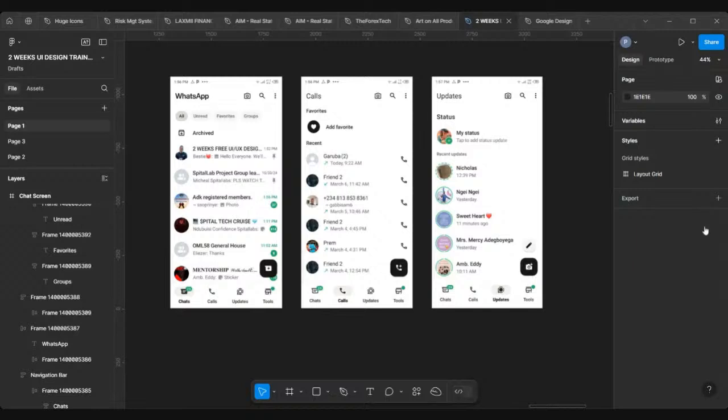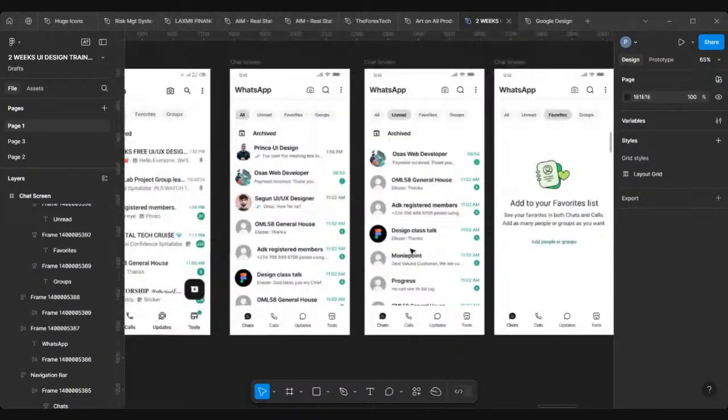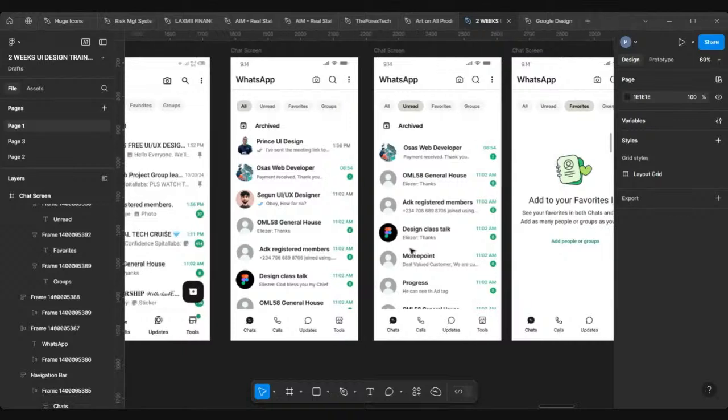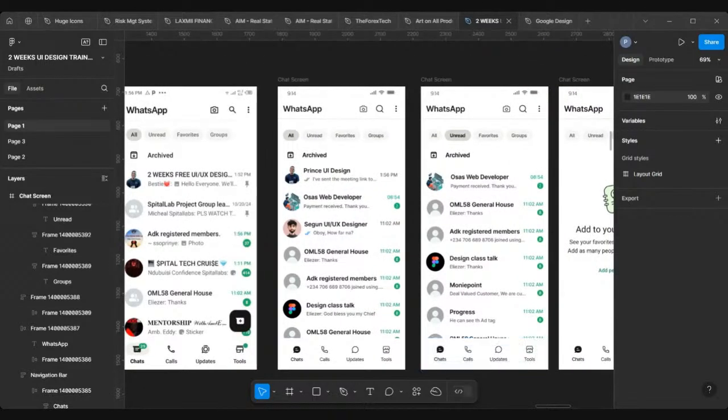Our design is far gone, and today is going to be an amazing day where we'll prototype our design. We're going to wrap up with the design, then we'll prototype and test with our phone. UI design becomes more exciting when you are able to prototype what you have designed, like display to stakeholders and investors what you've done. So prototyping is a very important part of your design, and that's what I want to teach you today.